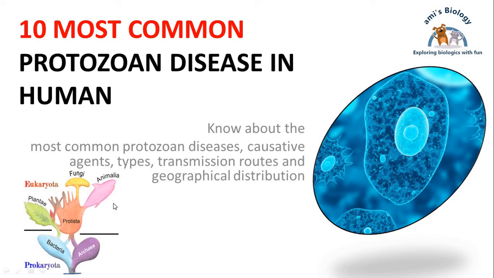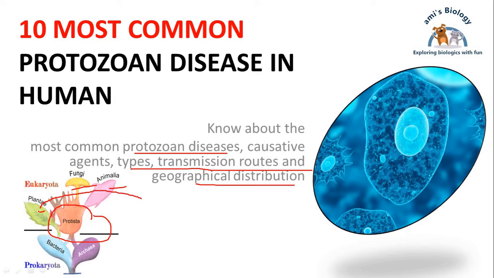Today we will discuss the 10 most common protozoan diseases in humans. We will discuss the protozoan disease, causative agents, type, transmission routes and geographical distribution. We know that protists share their characters with plantae, fungi and animals, with these three categories.